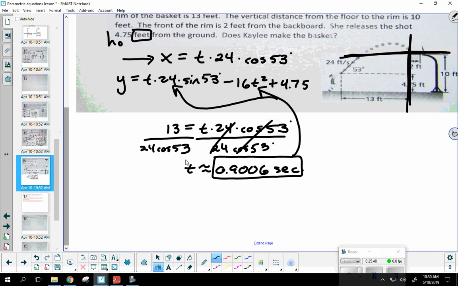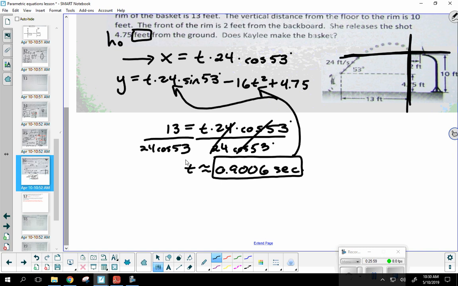Okay, at that particular time, the vertical height has to be greater than what? Now, why 10? That's the height that the goal is off the ground. So if we have a height greater than 10, odds are she's probably going to make the shot. Now, remember, there's a lot here that we're kind of ignoring.